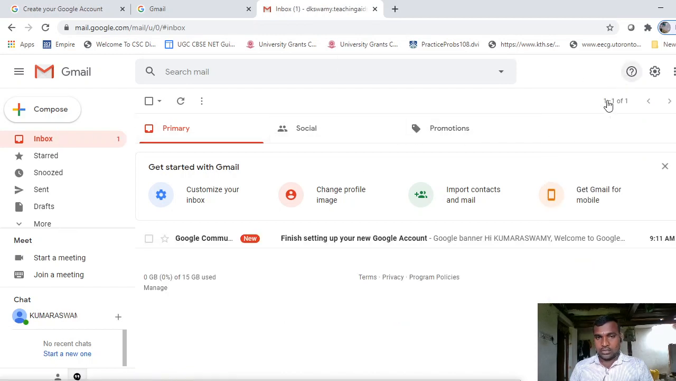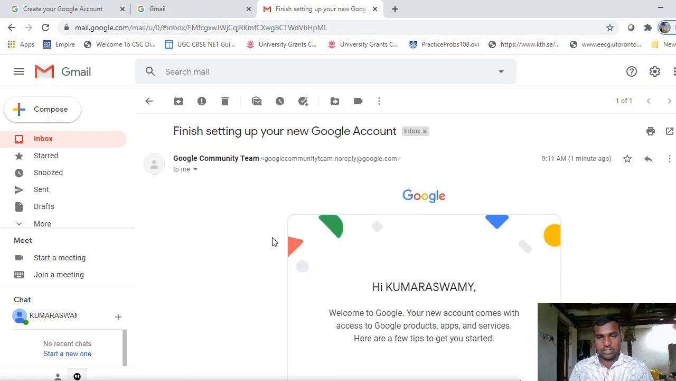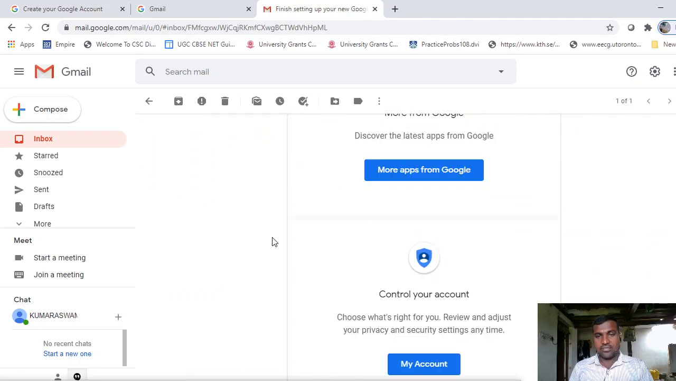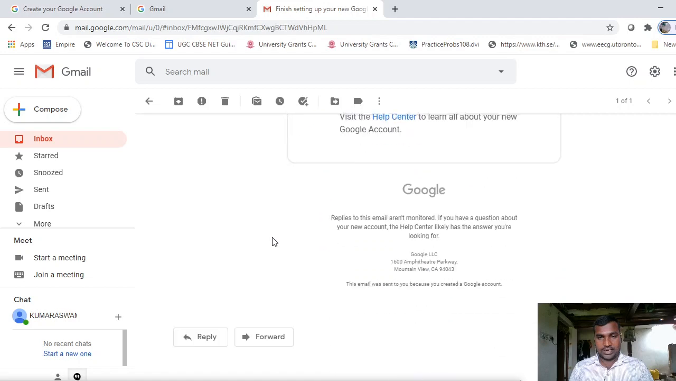And next, a welcome message is there. Here the Gmail inbox is filled with one message. So click on that one. They are sending a welcome message. Okay,